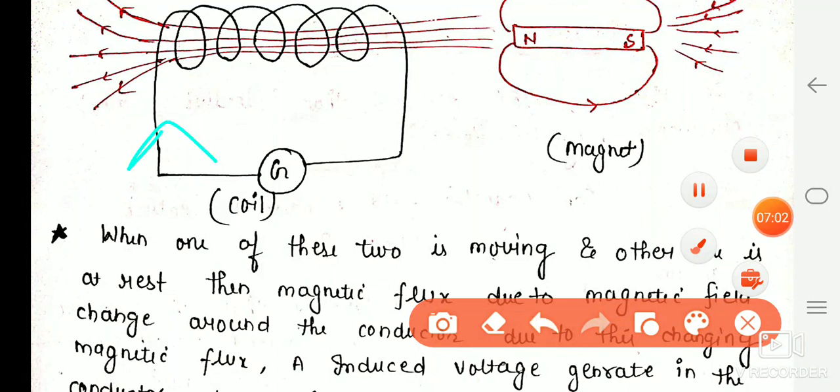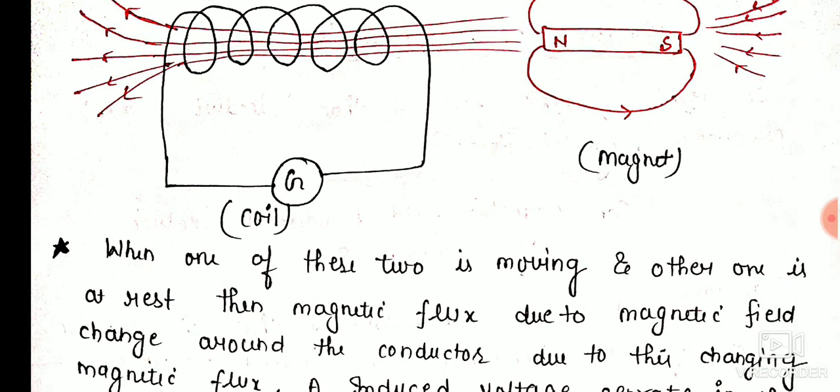So this is the basic concept to understand electromagnetic induction: to get induced current we should change the magnetic field lines around the solenoid or the conductor in which we get induced current.